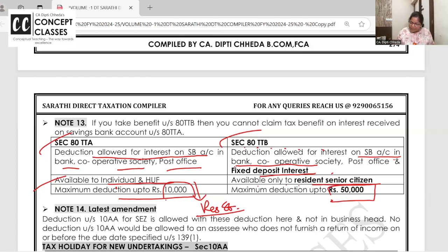But if you claim this on your saving and FD interest, you can't claim the other. You cannot claim both. I'm repeating. 80TTA, resident or non-resident, getting saving bank account interest in income from other sources, deduction will be allowed up to 10,000. 80TTB, a senior citizen will get a deduction on saving and FD both, up to 50,000. Is this clear to all of you? Right?